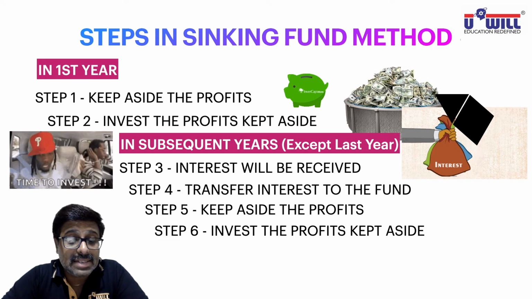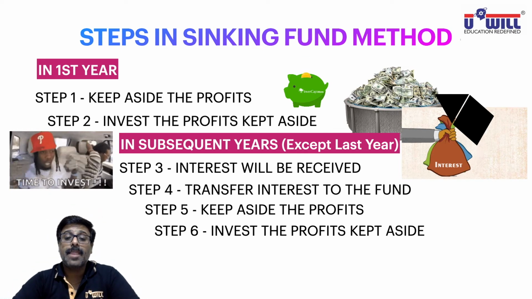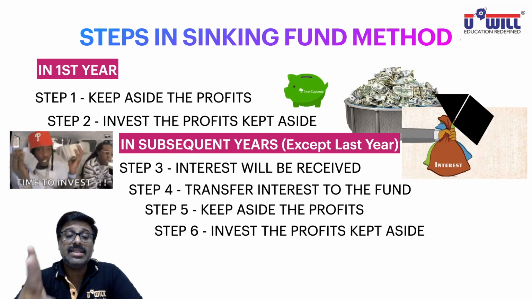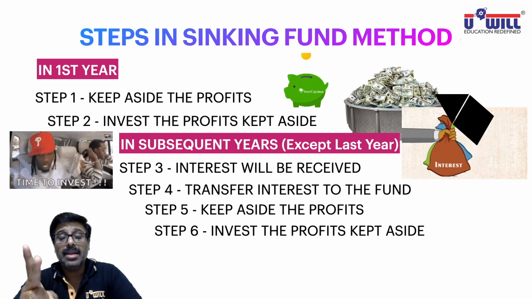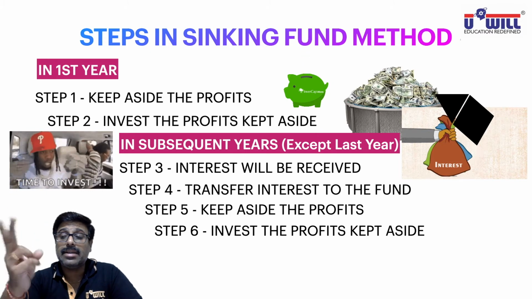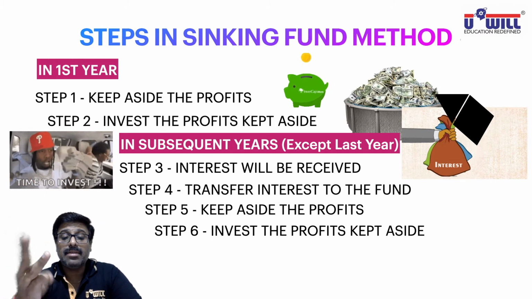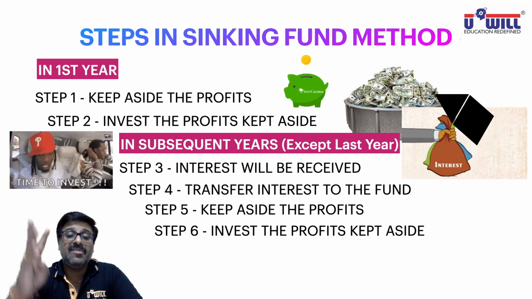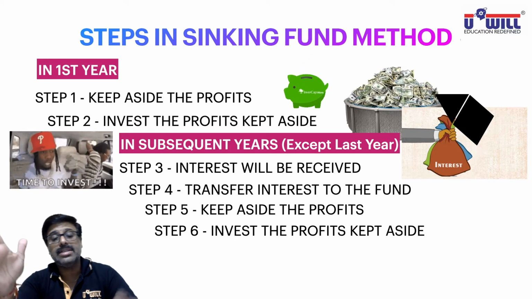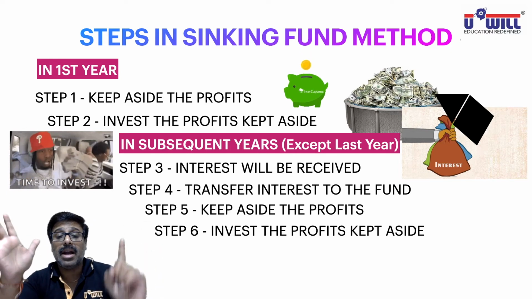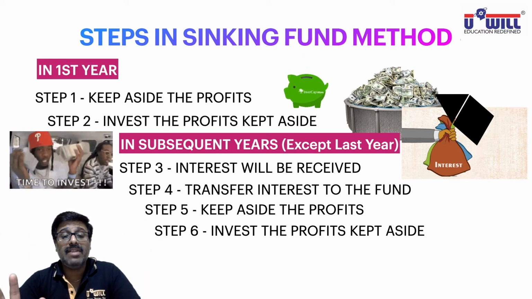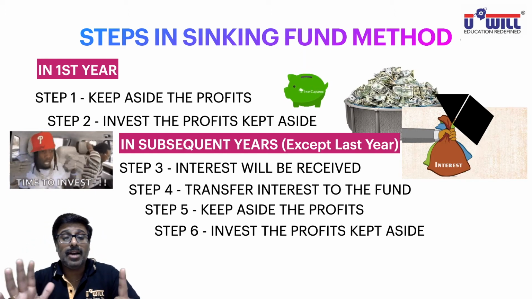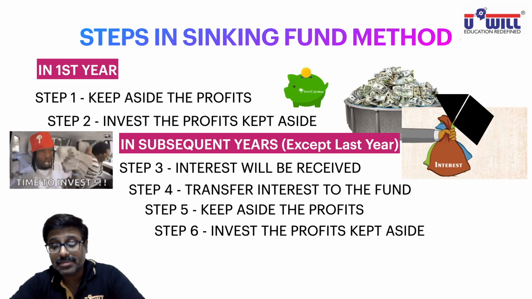Let us recollect these 6 steps once again. In the first year, keep aside the profits, invest the profits kept aside. In subsequent years, except the last year, interest will be received. Interest will also be transferred to the fund. Then again, repeat the first 2 steps: keep aside the profits and invest the profits kept aside. But now when we make the investments, we will include the interest earned also. It will also get reinvested. I hope everyone remembers these 6 steps.